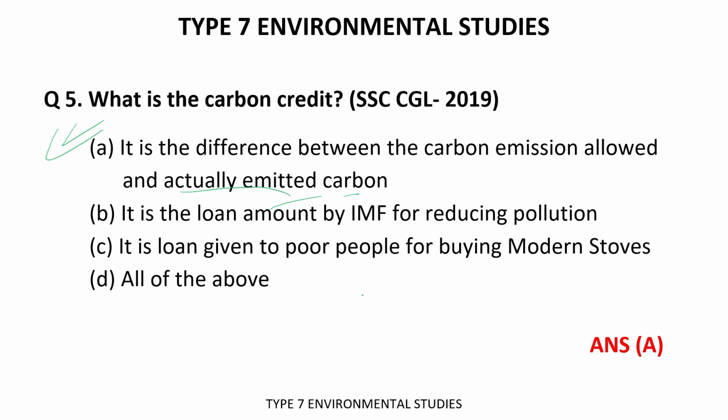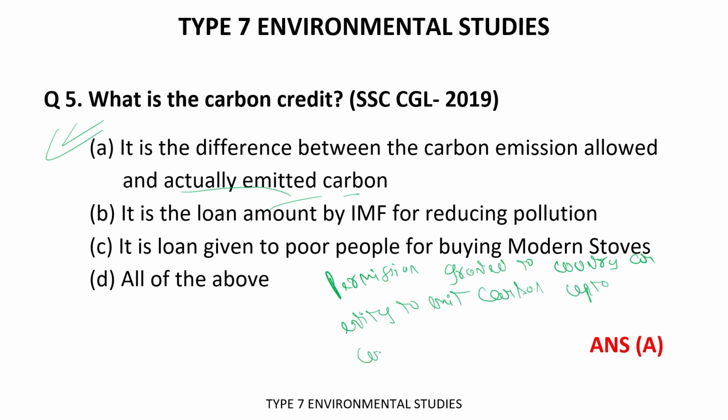Or you can say it is the permission granted to a country, or an entity, to emit carbon up to a certain limit only, for a specific duration. So you can say it is basically the permission granted.